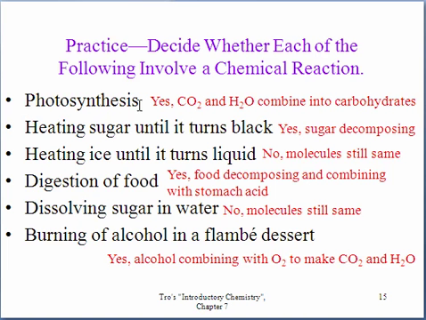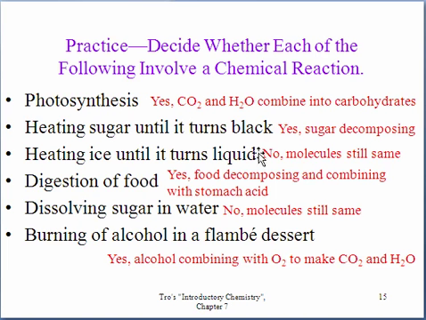Photosynthesis is definitely a chemical reaction. Plants take carbon dioxide and water and chemically combine them to make a new substance, glucose and other carbohydrates. Heating sugar until it turns black. Yes, this is sugar decomposing. We cannot get this black substance and turn it back into sugar.